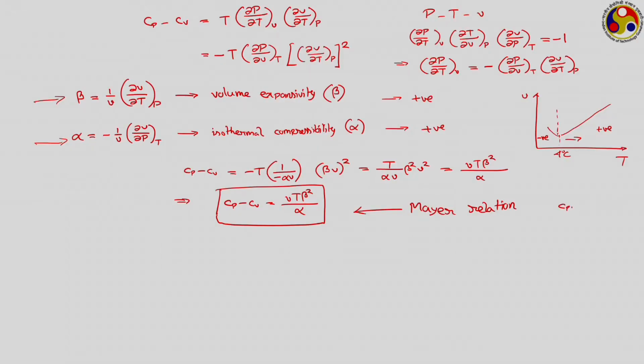But all this discussion does not matter in the context of the Cp minus Cv expression, because here we have a beta square. So beta square is always a positive quantity, and therefore the Cp minus Cv given by the Mayer relation is always a positive quantity, or we can write Cp minus Cv is greater than 0, or maybe greater or equal to 0 in some limiting case. Therefore Cp is always greater or equal to Cv, that is, specific heat at constant pressure is always greater than the specific heat at constant volume for any substance. How much greater it will be depends upon the PVT relationship, but it can never be less than Cv. At the limiting case it can be equal to Cv.